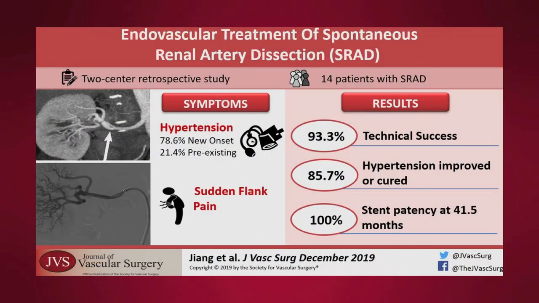The next paper, Endovascular Treatment of Spontaneous Renal Artery Dissection by Zhang and co-authors from China, assessed the outcome after endovascular repair of patients with spontaneous renal artery dissection. 14 patients with acute or chronic hypertension developed flank pain. Endovascular repair was technically successful in 14 of the 15 and significantly improved hypertension in 86%, and follow-up imaging showed no sign of renal artery stenosis or occlusion.